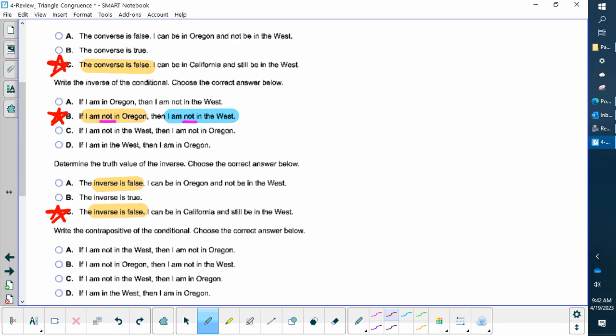Okay, moving on. All right, so let's go down to, see, if I'm not in Oregon, I'm not in the West. We know that's false. Perfect.